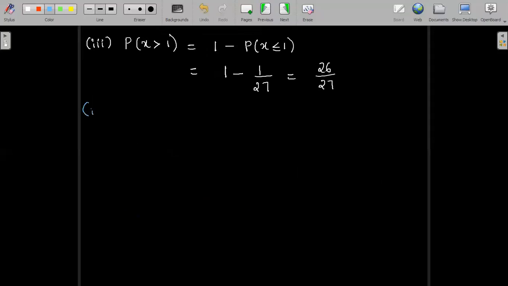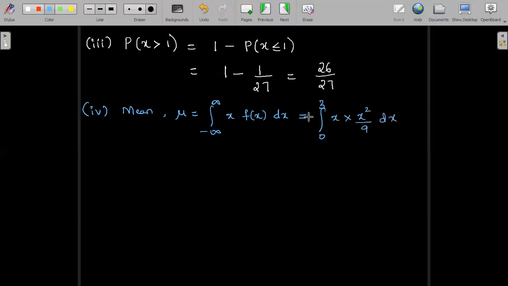Now the fourth part of the problem is to find the mean. So mean mu is equal to the integral from minus infinity to infinity of x into f of x dx. This is our formula for mu. Now here the range is between 0 to 3, and x into f of x is x cube divided by 9. This x I retained as it is. f of x in the range 0 to 3 is x square divided by 9. Again 1 by 9 is a constant. I have integration of x cube to perform.